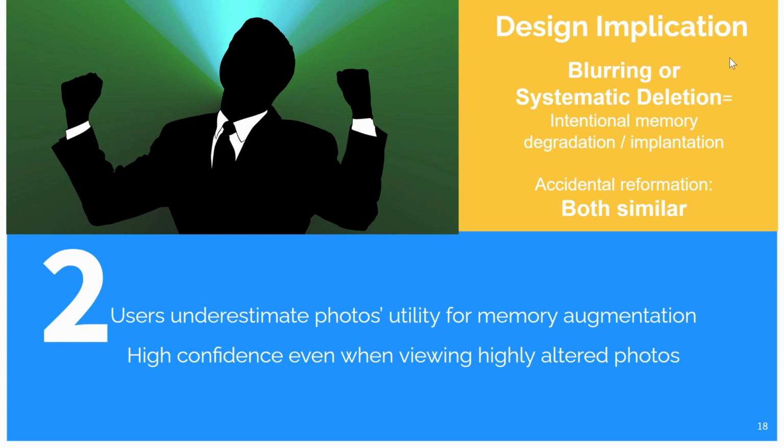The design implication of these results is that blurring could be a superior tool for intentional memory reformation, that is degradation and implementation, as it provides ambiguous cues that could potentially lead to misattribution while maintaining high confidence of the user in the remembered content. Deletion could also work by systematically omitting information.